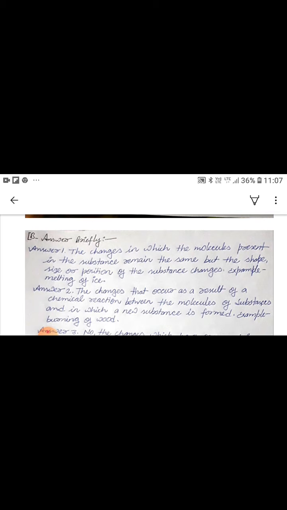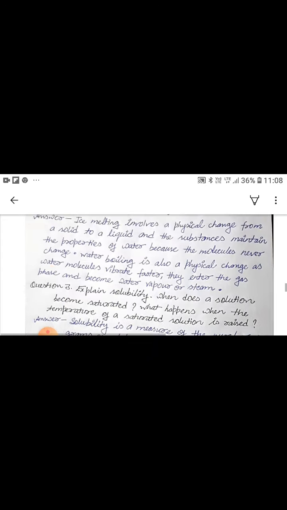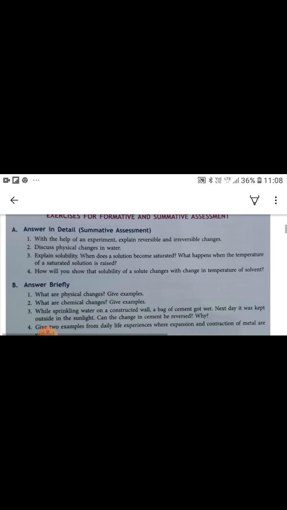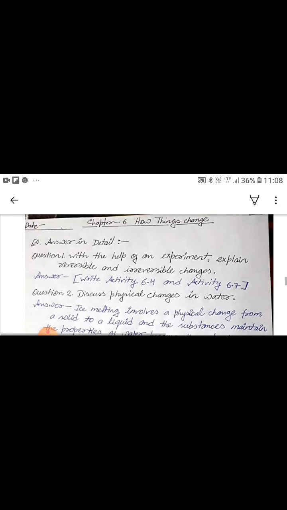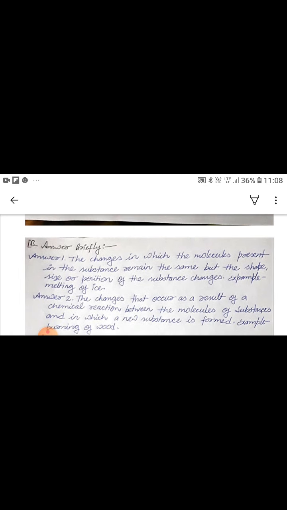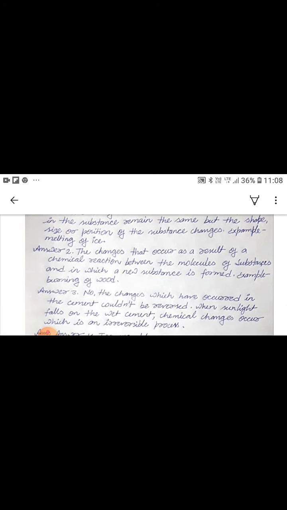Now you can see, answer briefly, B part of the exercise. So here you can see question 1. What are physical changes? Give example. So here the answer is, the changes in which the molecules present in the substance remain the same, but the shape, size or position of the substance changes. Example, melting of ice. And the answer of second question,